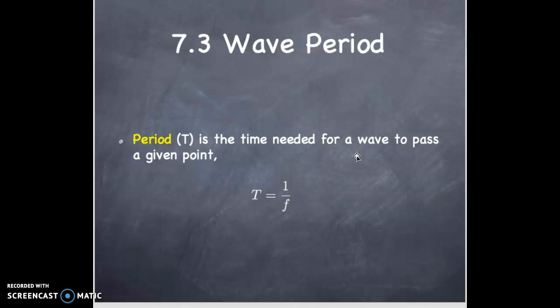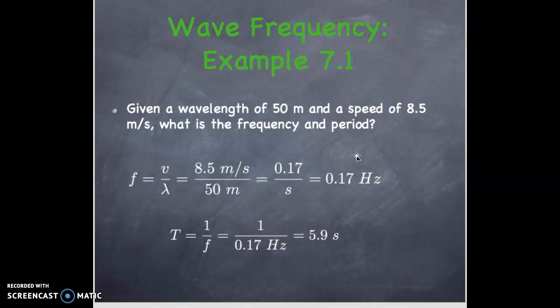The period is the time needed for a wave to pass a given point. So the period capital T is the inverse of the frequency. Example. Given a wavelength of 50 meters and a speed of 8.5 meters per second, what is the frequency and the period of this wave? F is equal to V over lambda from manipulating the equation, and we get a value of 0.17 hertz or 0.17 cycles per second. The period is the reciprocal of the frequency, and we come out with 5.9 seconds.